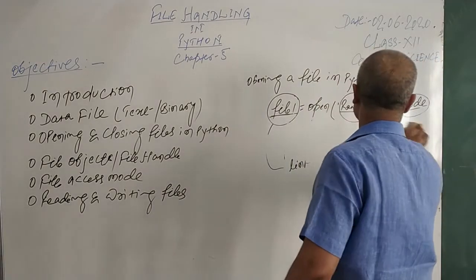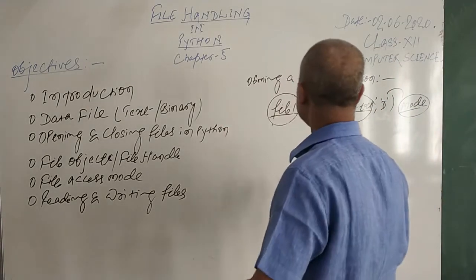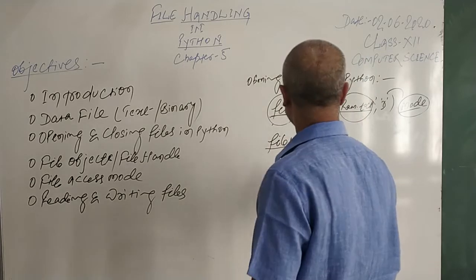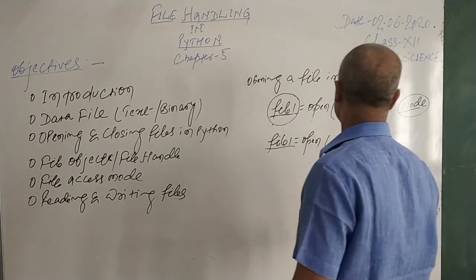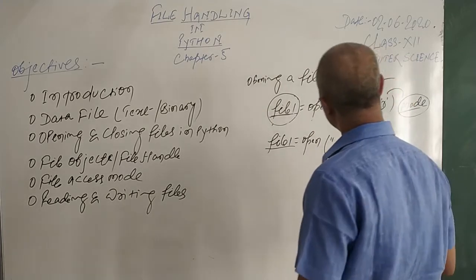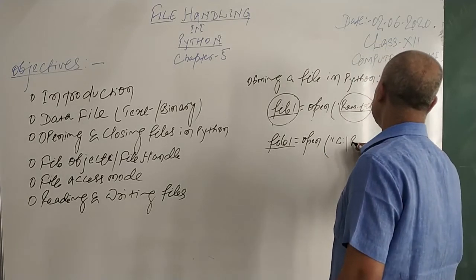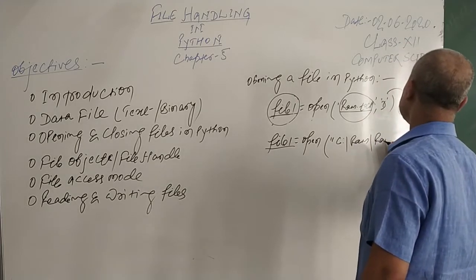Let's see how to refer to a file which exists at some other place. In that case, I have to say file1 as an object or any variable name. You say the open method, and then inside it, in single or double quotes, both will work, you write c:/ram, and then / ram.txt.